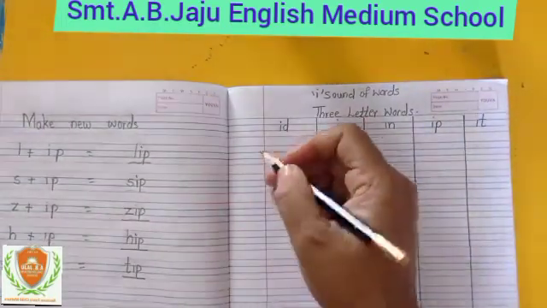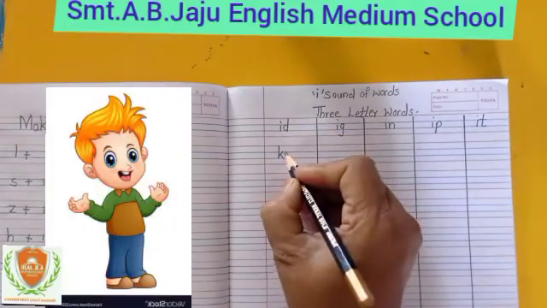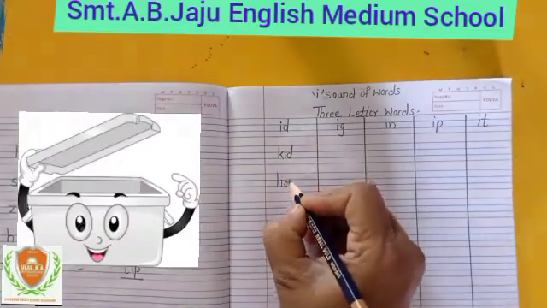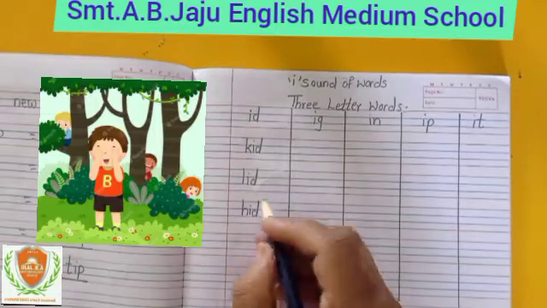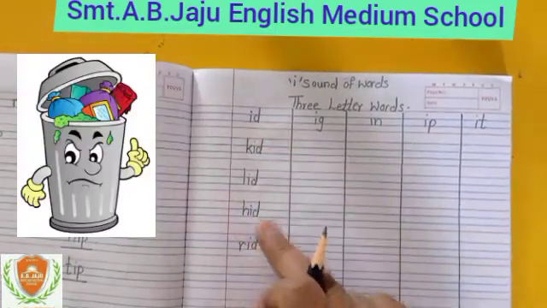Okay. Now here we will write down id words. Make 3-letter words. KID kid, LID lid. See the picture also, student. HID hid, RID rid. Okay. So this is id sound.